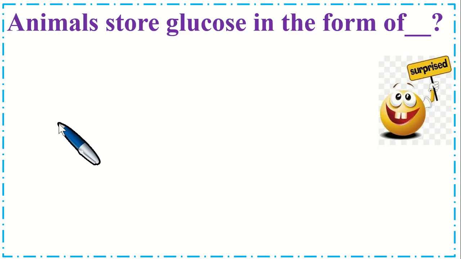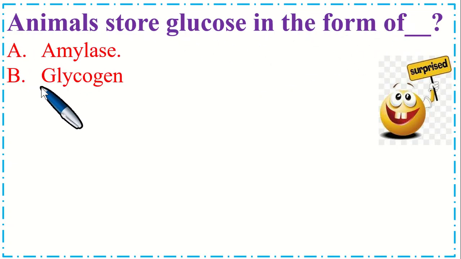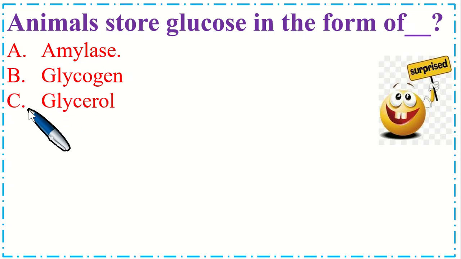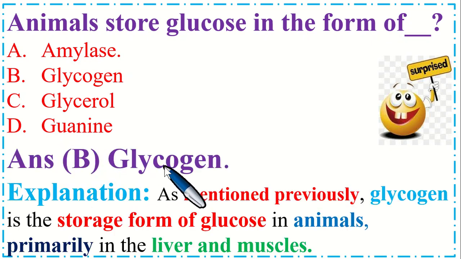Dear students, this is a very important MCQ. Animals store glucose in the form of: option A, amylase; B, glycogen; C, glycerol; and option D, guanine. So the correct option is B, glycogen. As mentioned previously, glycogen is the storage form of glucose in animals, primarily in the liver and muscles.